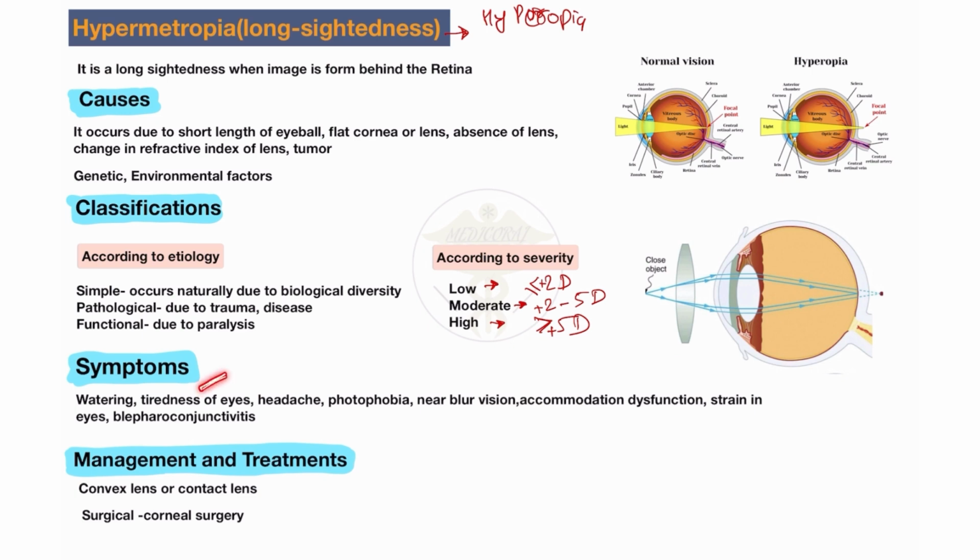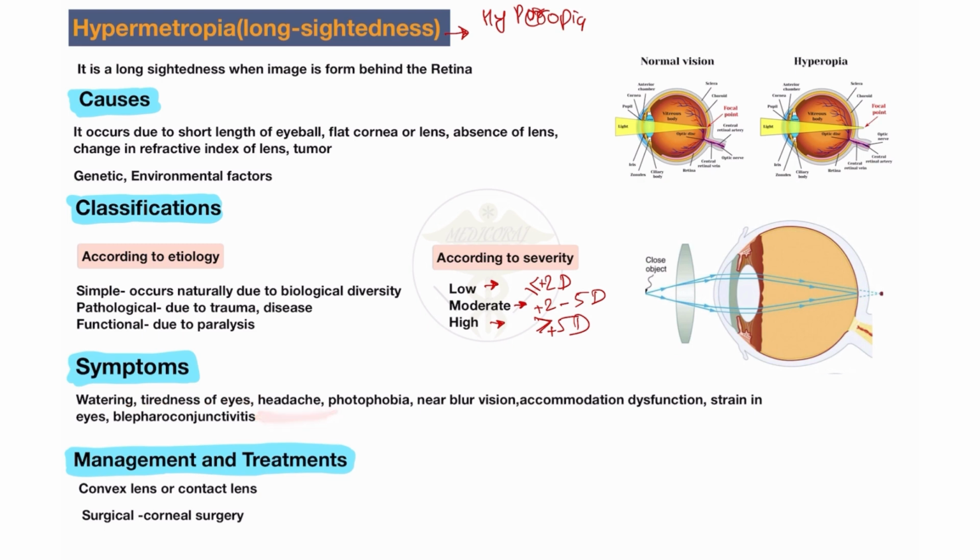What are the symptoms you will see in a patient of hypermetropia? Like watering in the eyes. Sometimes you will see the hypermetropic or adult patient always complain of watering from the eyes. Tiredness of the eyes means weakness, fatigue in the eye region, or stress and strain on the eyes.